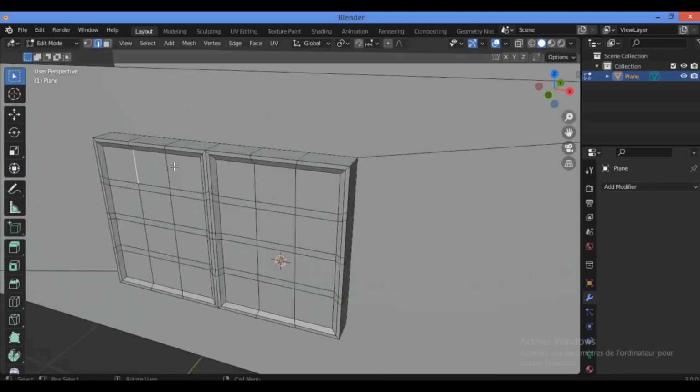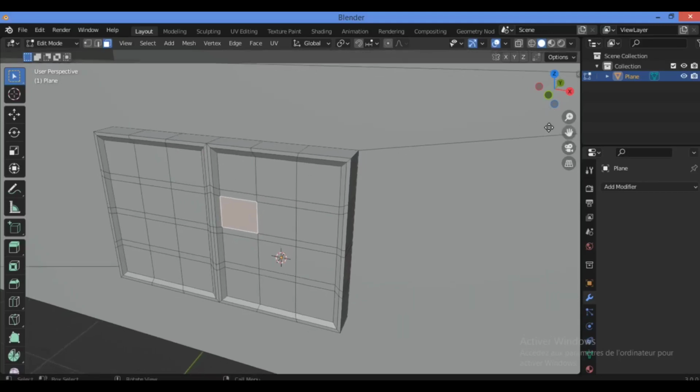All these squares are shown here. Let's switch to face selection mode. All squares shown here are for creating the glass on this window.